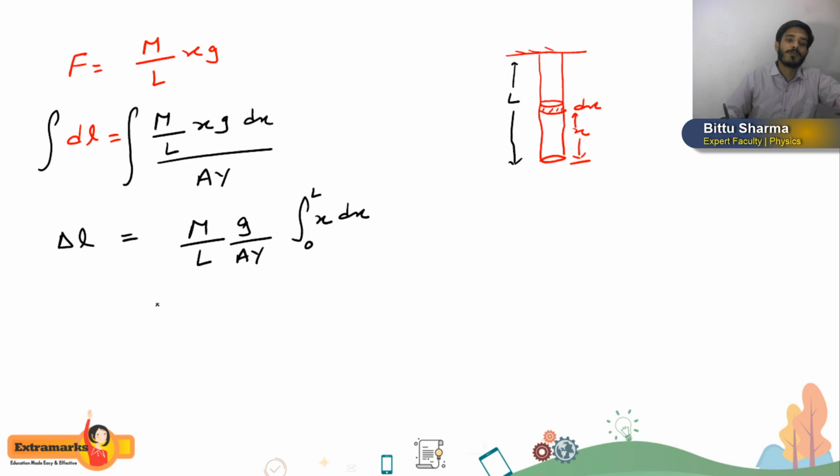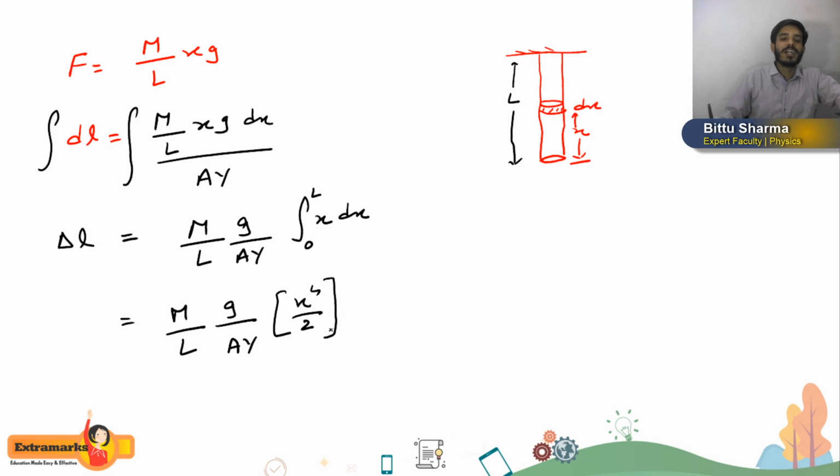It is capital L. So it will become M by L G by AY into the integration of x, which we all know, integration of x dx is x square by 2, and if we substitute the limit, I will directly write here, it will become L square by 2. So L square by 2 I'll write after substituting the limit, and this L square and this L will get cancelled.